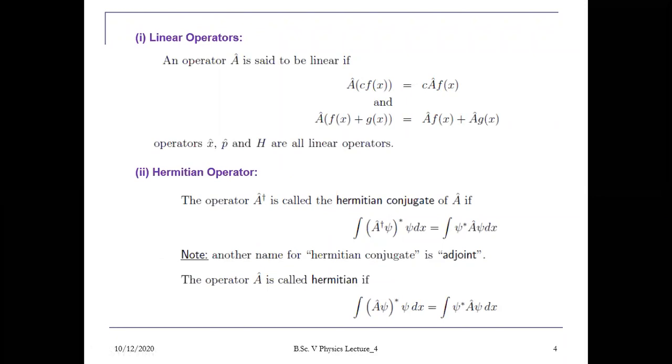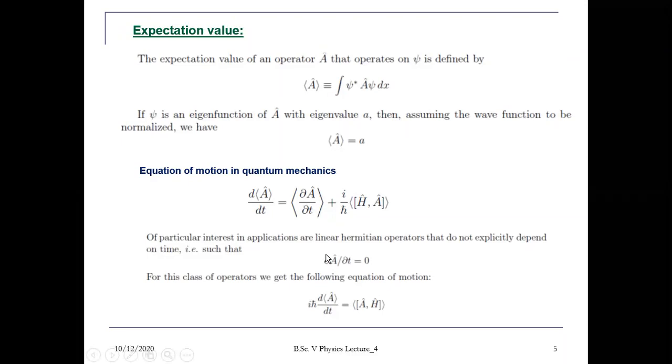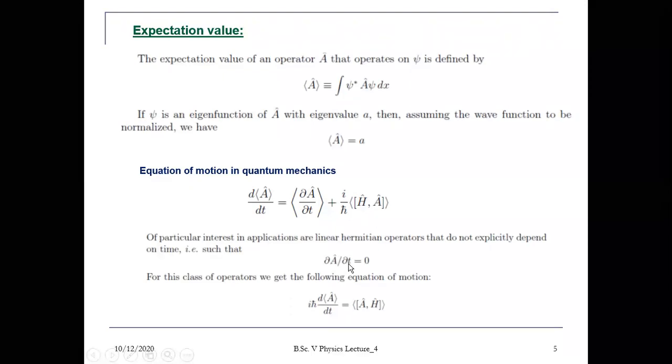So if we have a linear operator A cap which is time independent, then ∂A/∂t will be equal to 0. That is, A cap is a linear operator, so it does not depend upon time, so this term is 0.